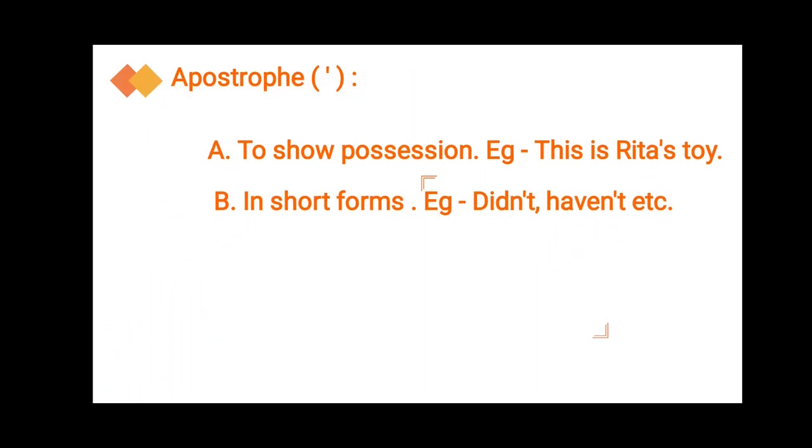After it, another important grammar has been included here, which is apostrophe. So students, we use apostrophe to show possession. Say for example, this is Rita's toy. As the toy belongs to Rita only, means Rita has the possession of the toy, that's why we have put apostrophe s after Rita. Then in short forms we use apostrophe. Say for example, did not, didn't, have not, haven't, etc.